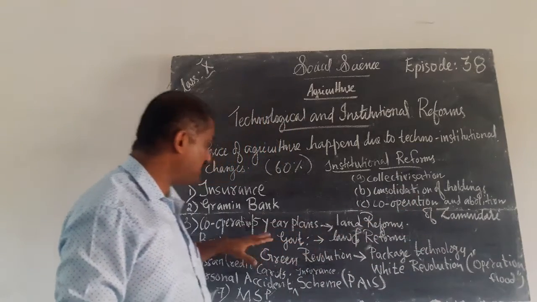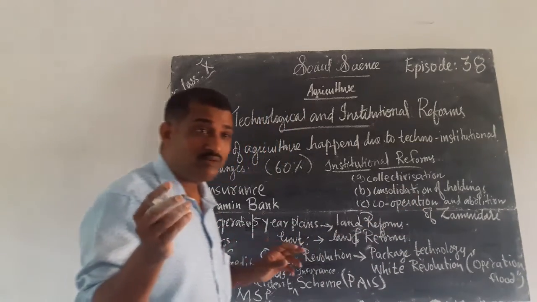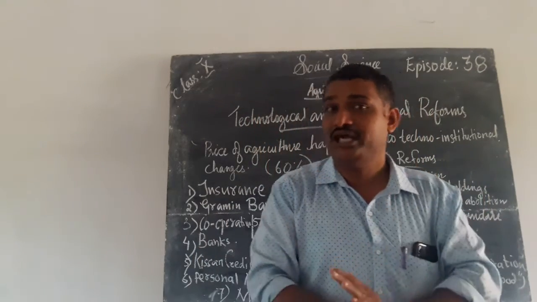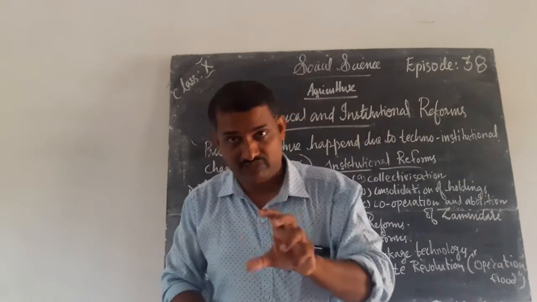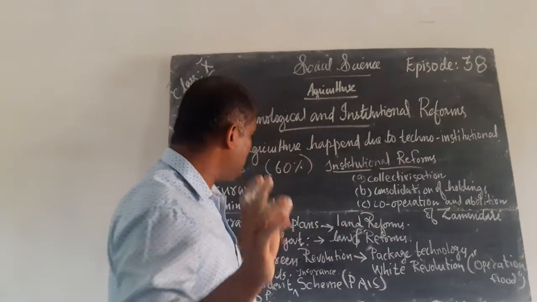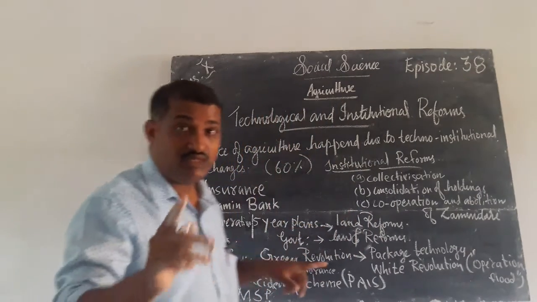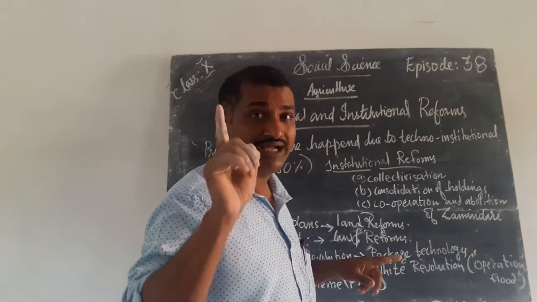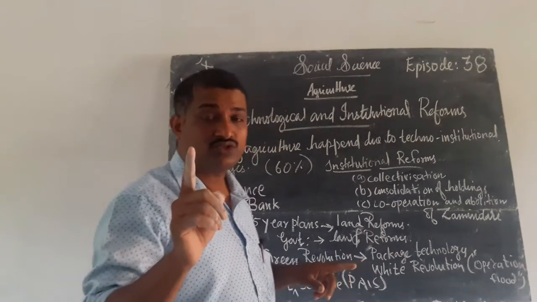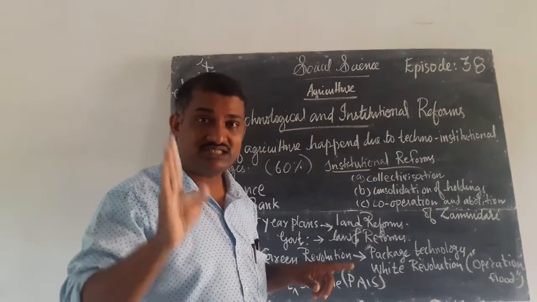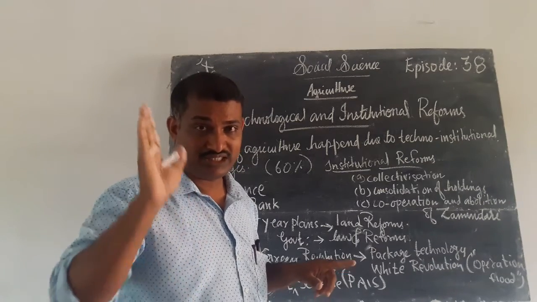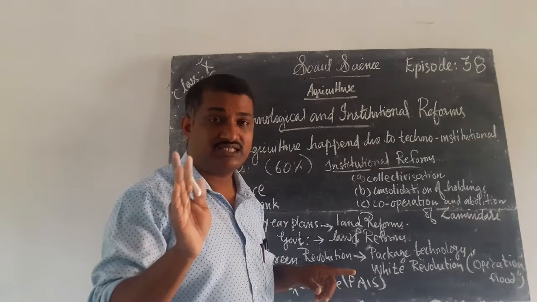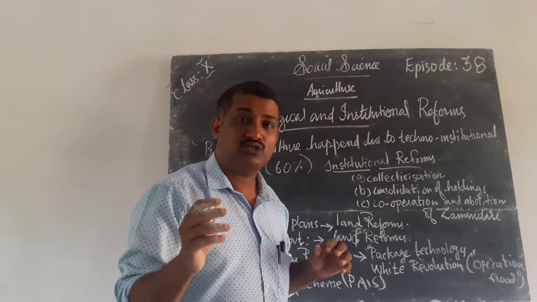The third one we are studying is about when the 5-year plans were established in India. When the 5-year plans were implemented in India, we gave more importance to agriculture. The first 5-year plan focused on agriculture. The government understood that it is necessary, it is the backbone of our country. It is necessary to reform this agriculture sector. So the government introduced the green revolution.